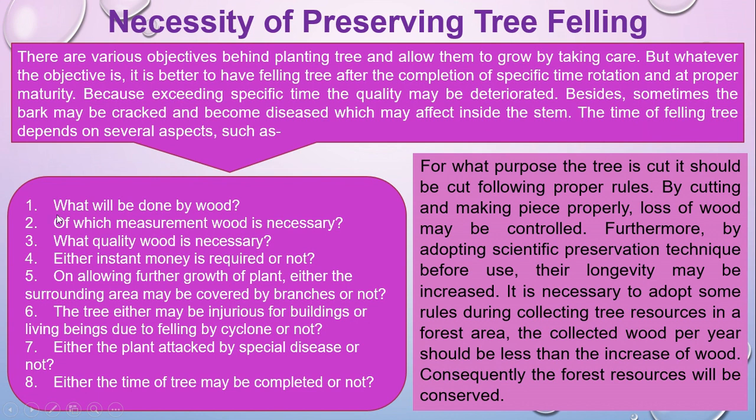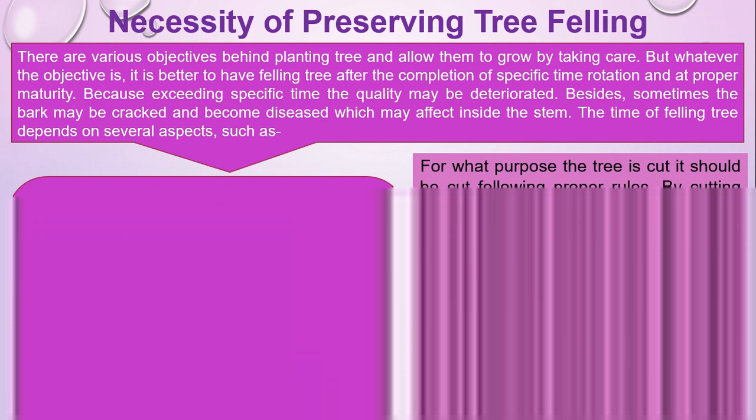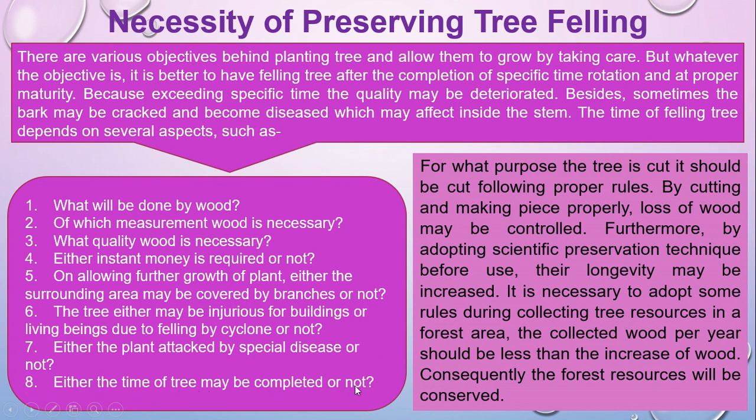So the time of felling a tree depends on several aspects, such as what will be done with the wood. It may be used for fuel, or for furniture, or of which measurement wood is necessary. Then what quality wood is necessary, whether instant money is required or not, whether to allow further growth of the plant or not, whether the surrounding area may be covered by branches or not, whether the tree may be injurious to builders or living beings by falling in a cyclone or not, whether the plant is attacked by a special disease or not, and whether the time of the tree is completed or not.